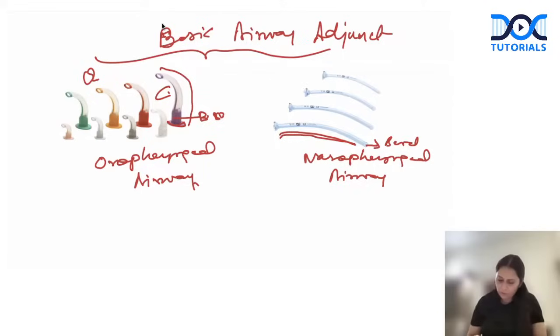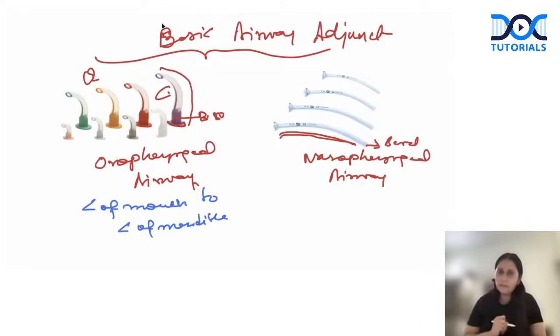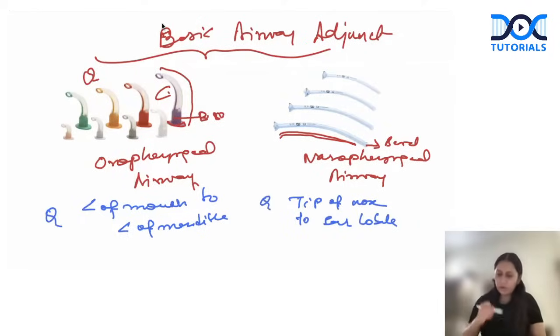By measuring from angle of mouth to angle of mandible. And nasopharyngeal airway from tip of nose to your ear lobule. Okay. So these are the other questions which are asked on these two devices.